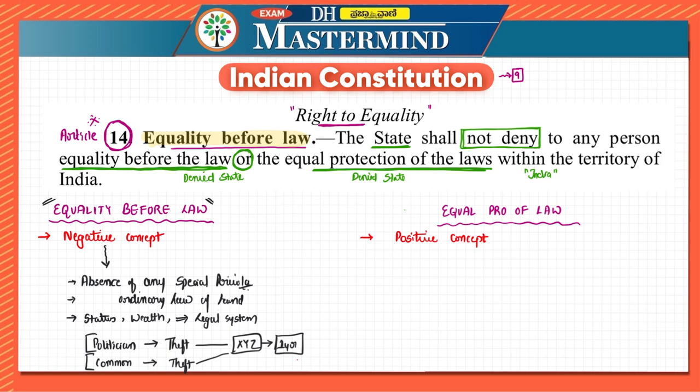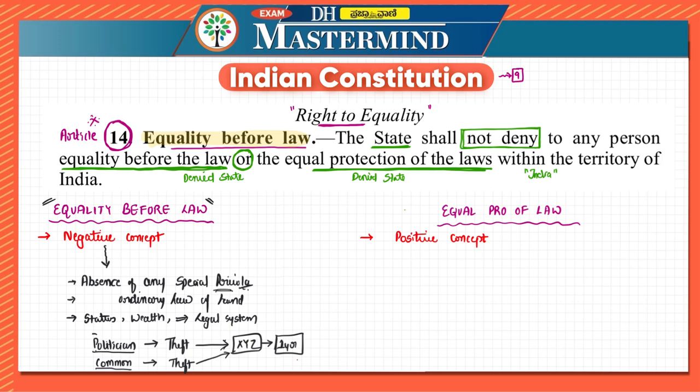Now, what happens outside in the reality, that we can always judge on, but we are just looking at it from the examination perspective over here. So what it is mentioning is what we are to be reading, because in equal protection of the laws we will read the concept in a different perspective. Okay, so if there is a crime which is committed by, let's say, a politician, they also have to be treated with the same law. If it is by the common man, then also they have to be treated by the same law. That is why it is absence of any special privileges, and hence equality before law is a negative concept.